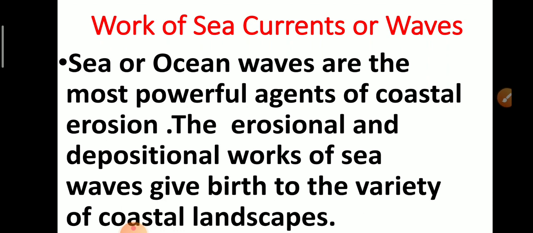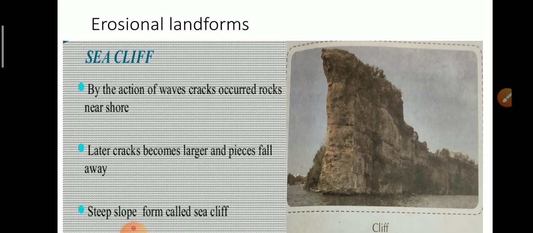Now, work of sea currents or waves. Sea or ocean waves are the most powerful agents of coastal erosion. The erosional and depositional work of sea waves gives birth to a variety of coastal landscapes. So now we are going to discuss the erosional landforms and depositional landforms developed by the sea waves. First, the erosional landform: sea cliff.